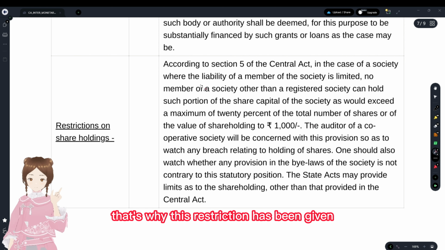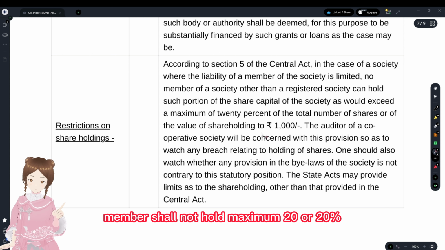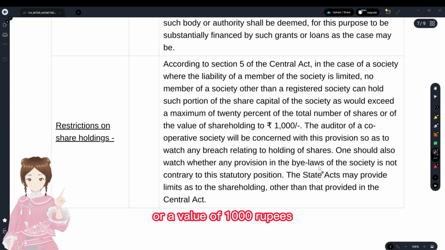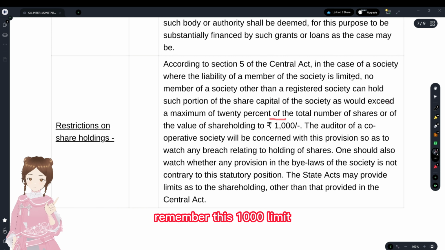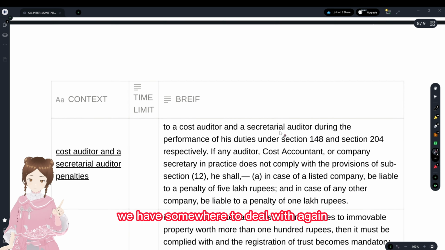That's why this restriction has been given. For a registered society, there's no restriction. Remember this 1000 limit with regards to society, we will have to deal with it again. And this is the same that we have discussed earlier.